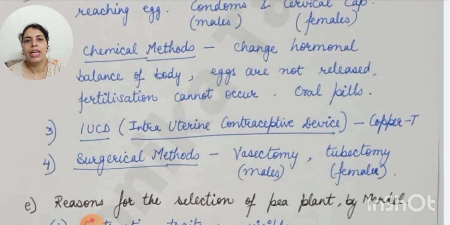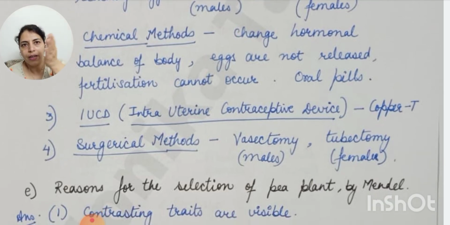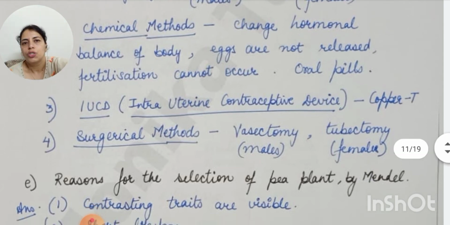Third is IUCD, intrauterine contraceptive device, copper T. These are the loops which get inserted in the uterus and prevent fertilization. So eggs are not able to reach the fallopian tube. In that case, fertilization cannot take place. Surgical method, vasectomy in males and tubectomy in females. In vasectomy, the vas deferens is cut and given a knot with the help of a surgery, and in tubectomy the fallopian tube is blocked or cut. Now in that situation, sperms are not able to come out of the body, and fertilization or conception cannot take place.